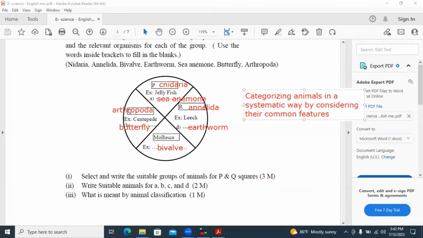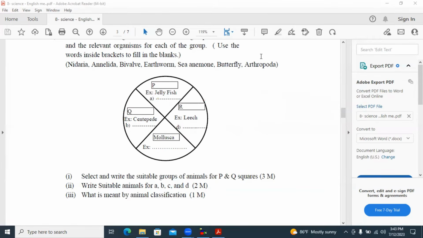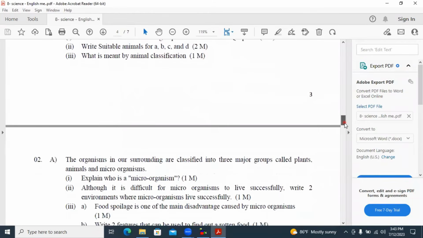By considering their common features, this is the definition for the animal classification. Categorizing animals in a systematic way by considering their common features. We'll see the answers for the second question now.